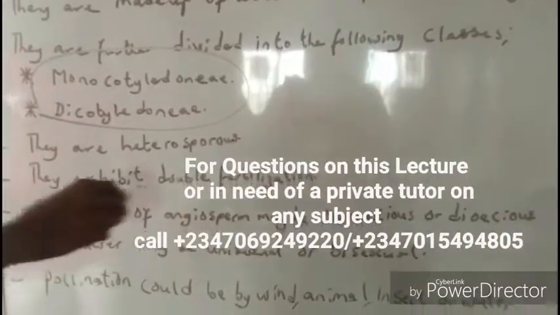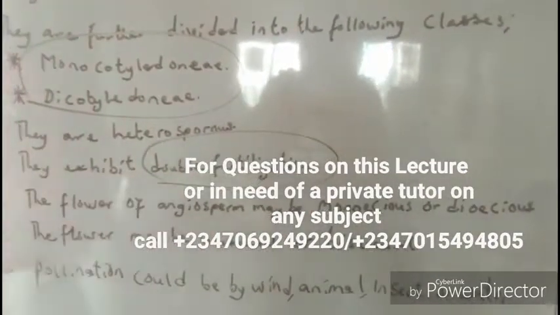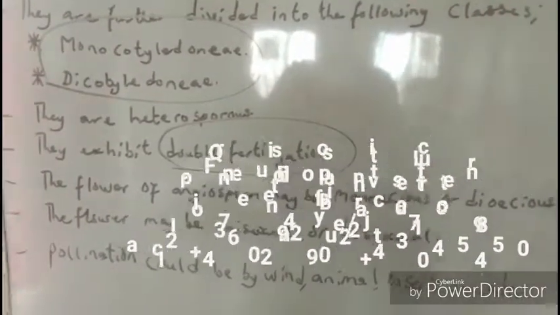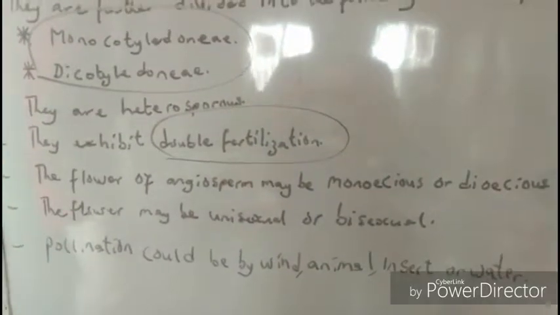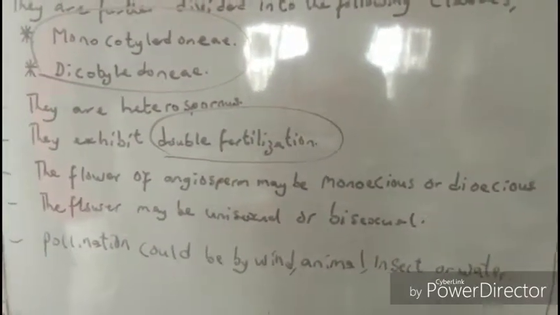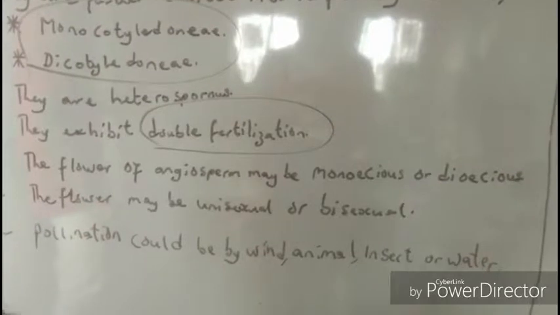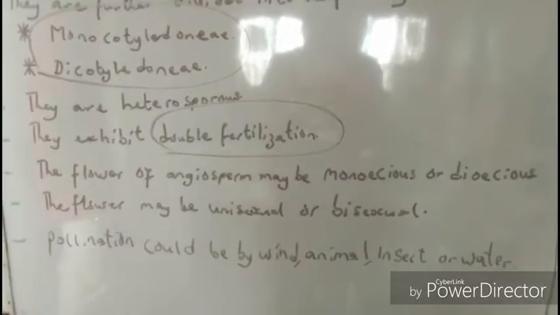Now, they exhibit double fertilization. I will explain this also. In fact, it is only this category that has the ability to carry out double fertilization. That means two gametes are being fertilized at the same time, which is not common in any other organism.